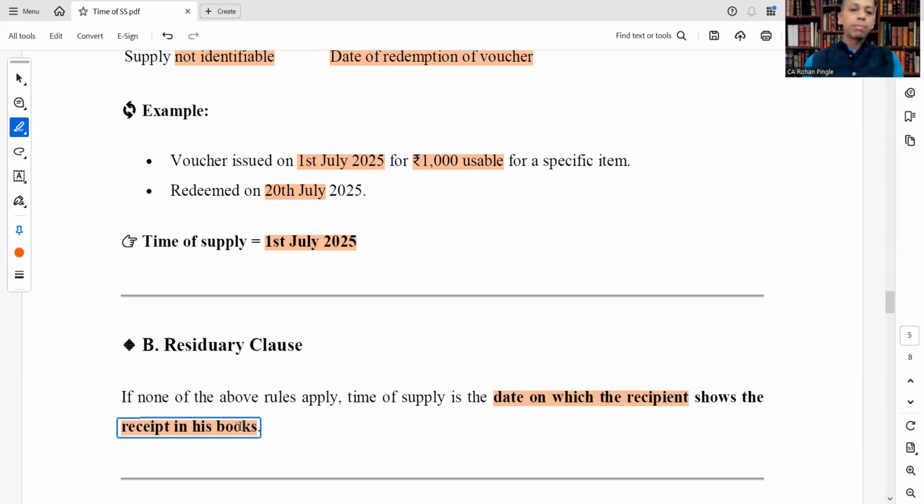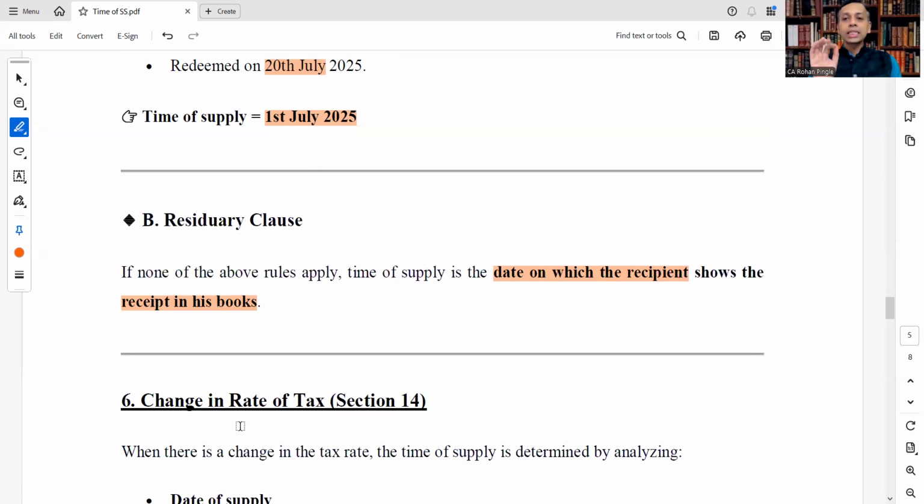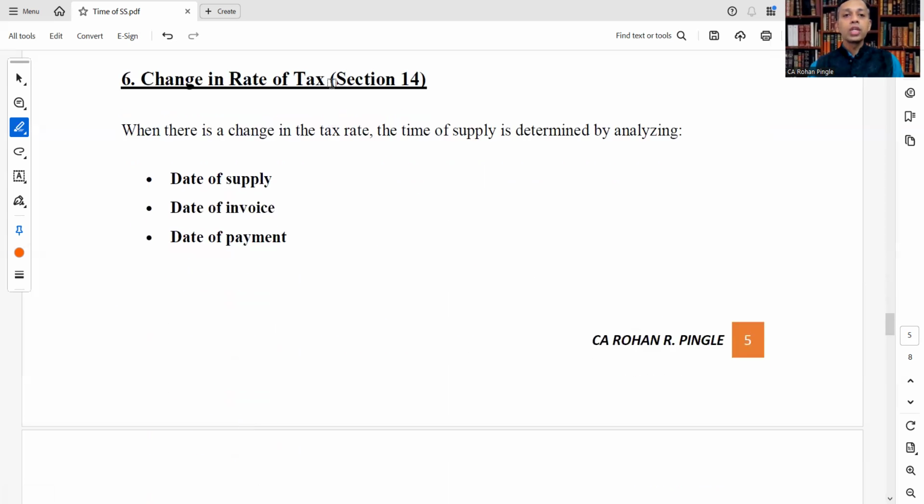If none of the above rules apply, time of supply is the date on which the recipient shows the receipt in his book. So we have covered section 12 and section 13, that is time of supply of goods and time of supply of services, both forward charge mechanism and reverse charge mechanism. Now we are moving to section 14, change in rate of tax.